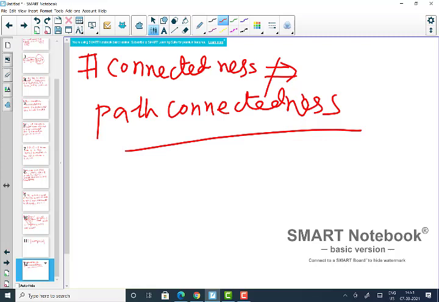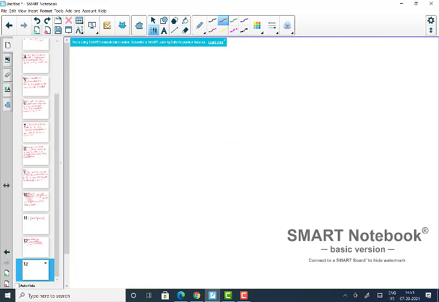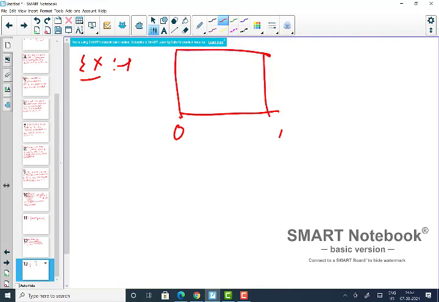So one such example is, you just take, for example, the unit square with respect to the order topology. Yes, so you take the closed interval [0,1] and the closed interval [0,1]. You take the square. So this is the point (0,0), this is (1,1), this is (1,0), this is (0,1).